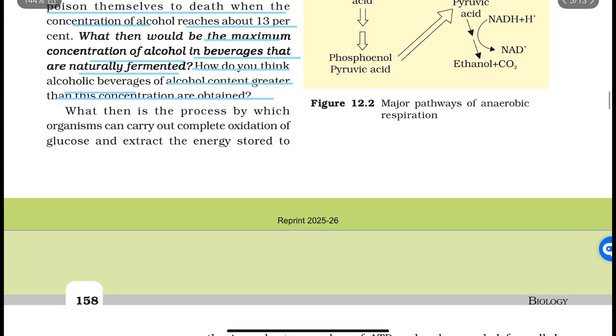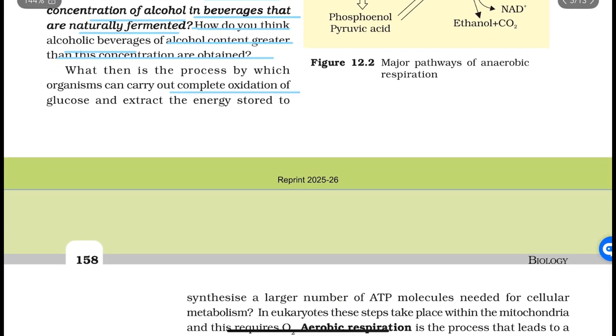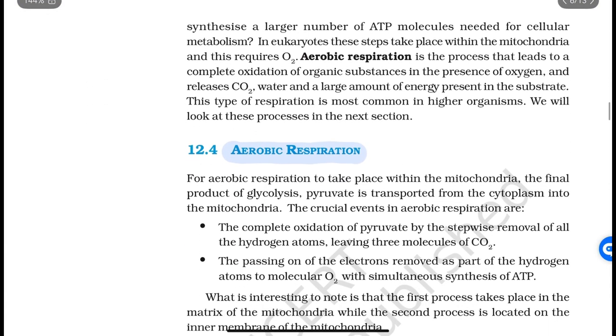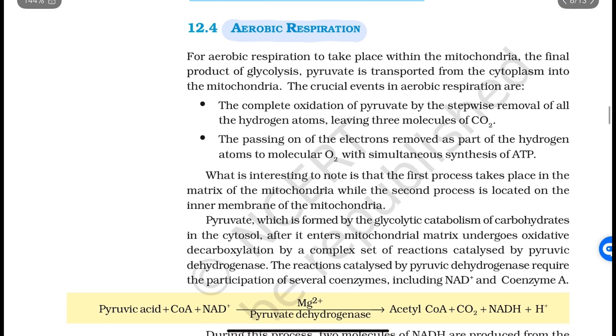What then is the process by which organisms can carry out complete oxidation of glucose and extract the energy stored to synthesize a large number of ATP molecules needed for cellular metabolism? In eukaryotes, these steps take place within the mitochondria, and this requires O2. Aerobic respiration is a process that leads to complete oxidation of organic substances in the presence of oxygen and releases CO2, water, and a large amount of energy present in the substrate. This type of respiration is the most common in higher organisms. We will look at these processes in the next section. Aerobic respiration.